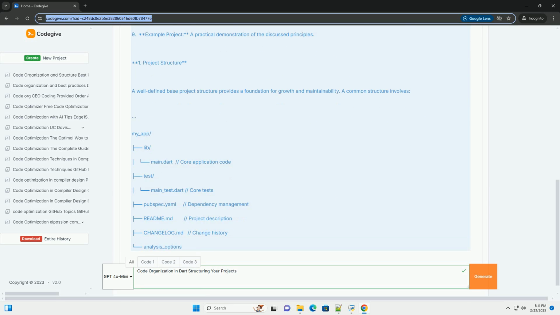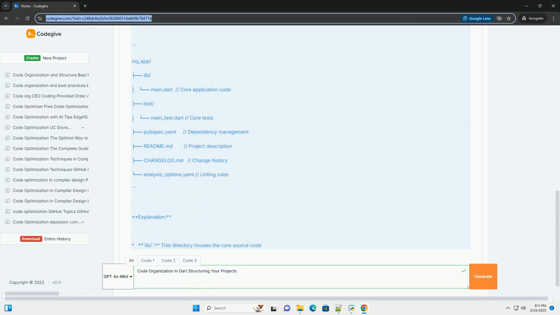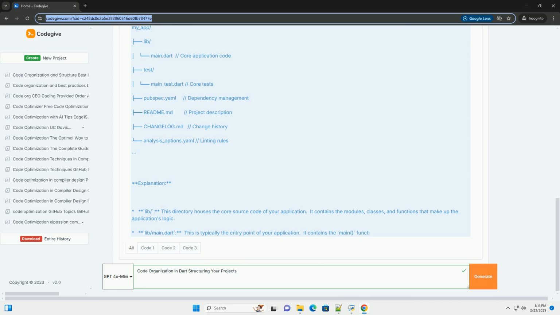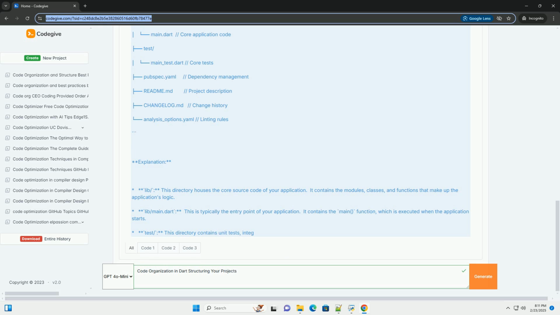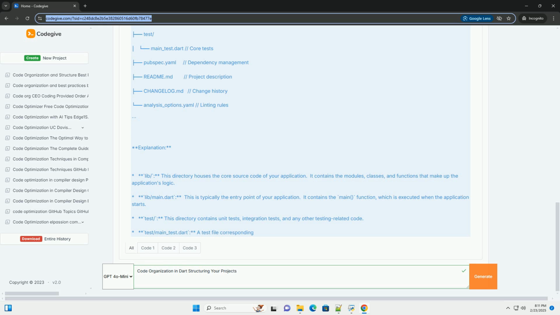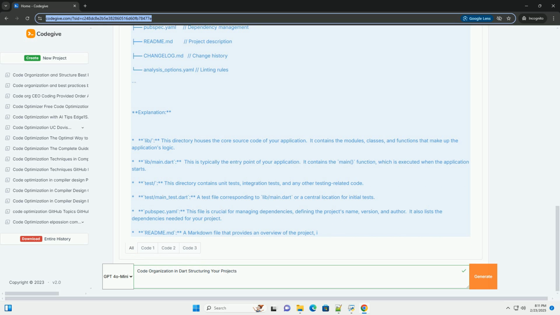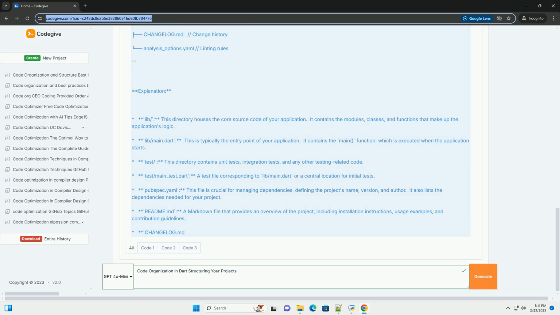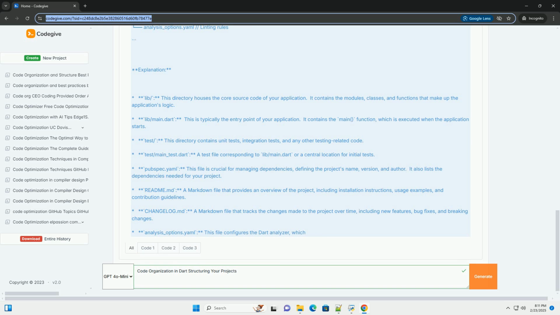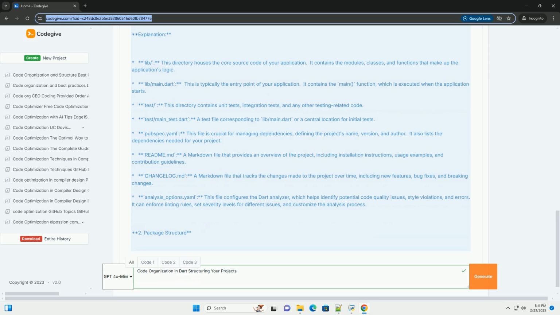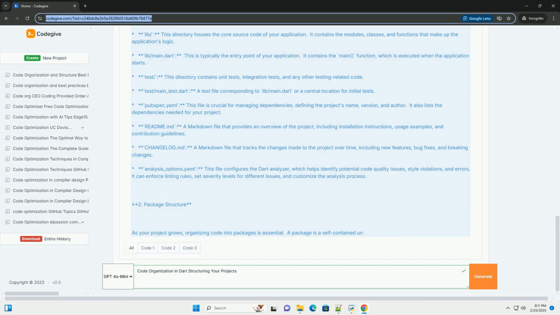This tutorial will delve into various aspects of code organization in Dart, providing guidelines, best practices, and practical examples. We'll cover: 1. Project structure, establishing a base directory and essential files. 2. Package structure, grouping related functionality into manageable packages. 3. File naming conventions, maintaining consistency for readability. 4. Code formatting, using tools like Dart format for consistency. 5. Modularity and abstraction, breaking down code into reusable modules.